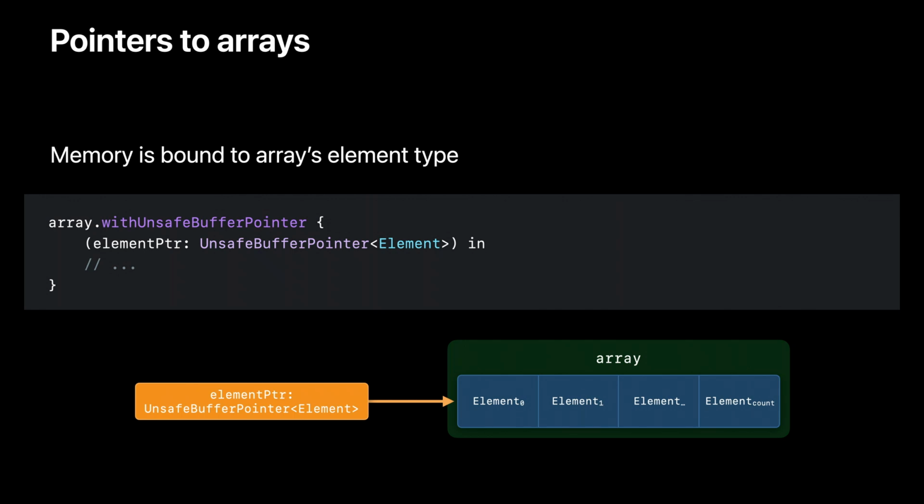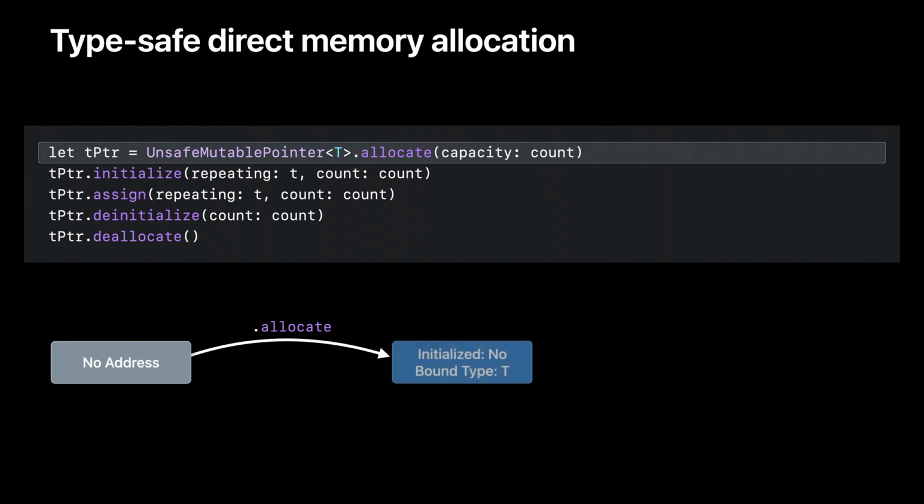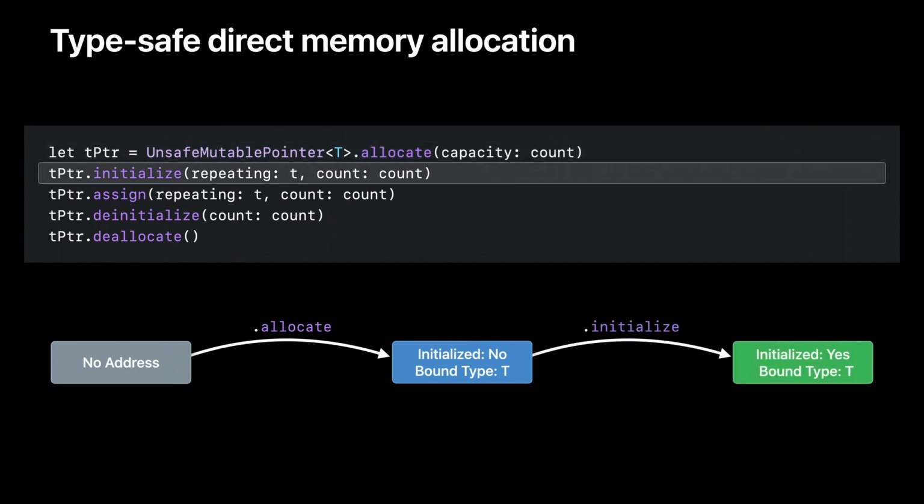You can also allocate memory directly by calling the static allocate method on unsafe mutable pointer. Allocation binds memory to its type parameter and returns a typed pointer to the new memory. This is different from pointers to variables and arrays because, as the state diagram shows, memory is already bound to a type, even though it doesn't hold any initialized values yet. You can use the typed pointer that allocation gives you to initialize memory only to the correct type.